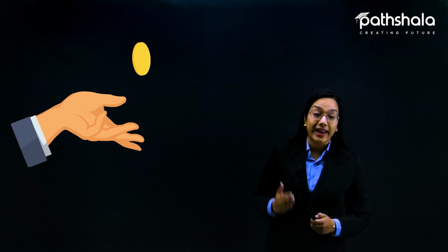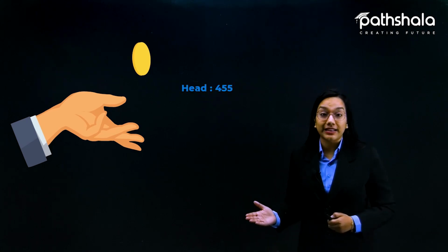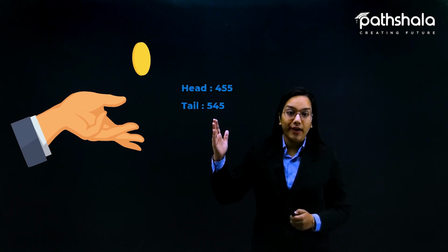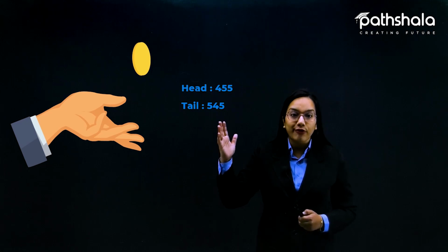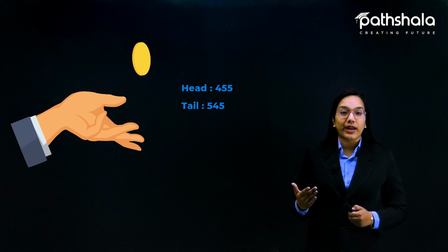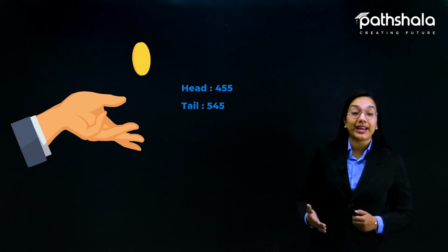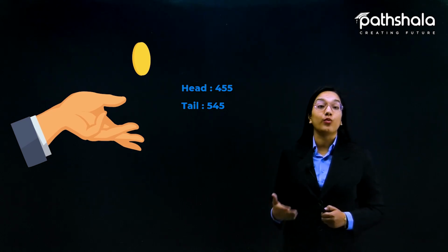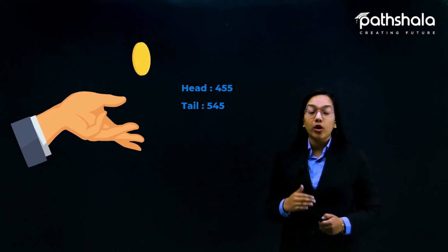Let us suppose I am talking about tossing a coin. Suppose I have tossed this coin 1000 times, and the frequencies of getting a head and a tail are 455 and 545. Now if I ask you to find the probability of getting a head and of getting a tail in 1000 tosses of a coin, then what would that be?